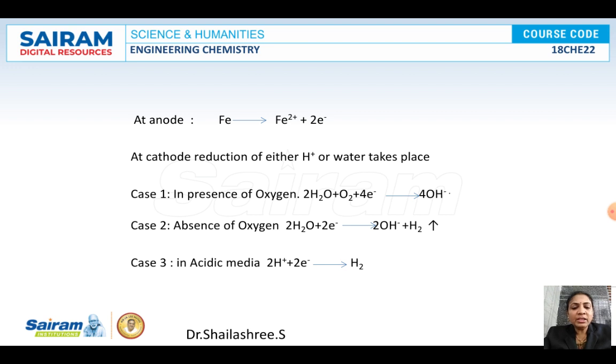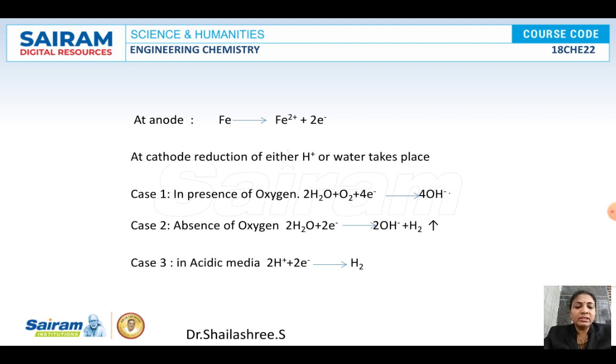Now the next step is very simple. The products of anodic and cathodic reaction will be reacting here. What are the products of anodic and cathodic reaction? For the cathodic reaction, consider the formation of the hydroxyl ions, because this will most often be happening. The product of anodic reaction is Fe2+, and this will be reacting with the hydroxyl ions. So it will be forming ferrous hydroxide, and the ferrous hydroxide will immediately form the hydrated ferrous salt, that is called rust.